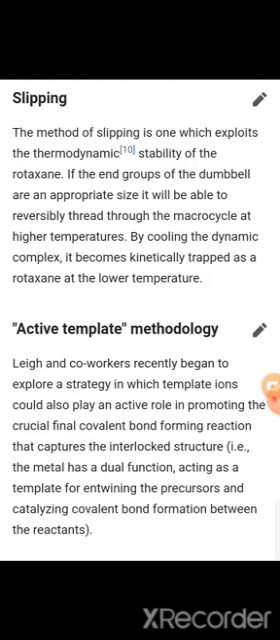Active template methodology. Leigh and co-workers recently began to explore a strategy in which template ions could also play an active role in promoting the crucial final covalent bond-forming reaction that captures the interlocked structure. That is, the metal has a dual function, acting as a template for entwining the precursors and catalyzing covalent bond formation between the reactants.